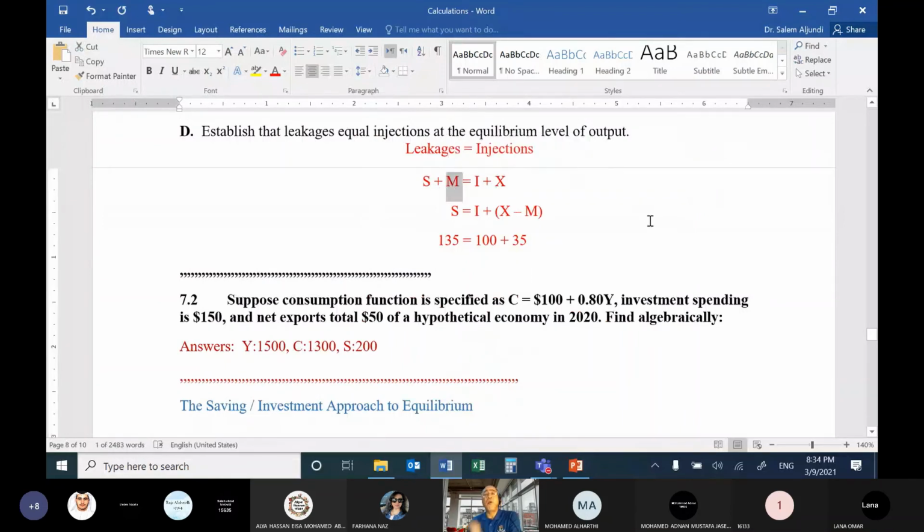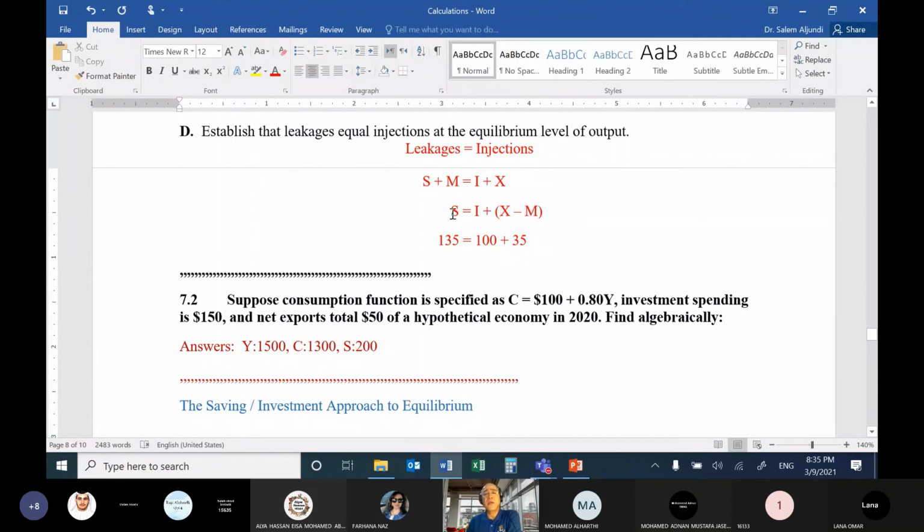Why do I say import is a leakage? Because import is part of our income that doesn't go directly to purchase goods produced domestically. Injection: investment is spending by the business sector to expand their projects, so they will purchase machines from our market. Export is spending by the international sector to purchase goods produced domestically. So what I will do now, I will shift M to the other side. It will be minus, so this is net export.